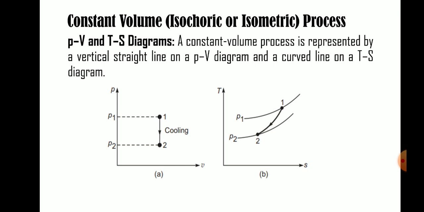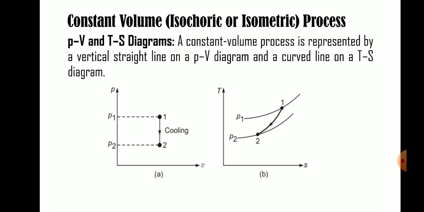Here the PV diagram shows the constant volume process 1 to 2. It is a vertical straight line, because V1 equal to V2, and pressure only decreases or increases. Therefore V1 equal to V2, and P1 is greater than P2. Volume remains the same, so the two points are on the same line.